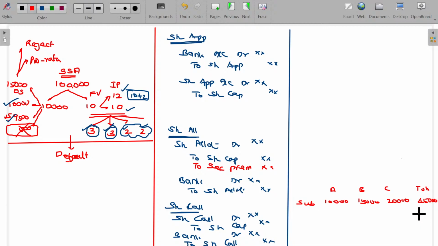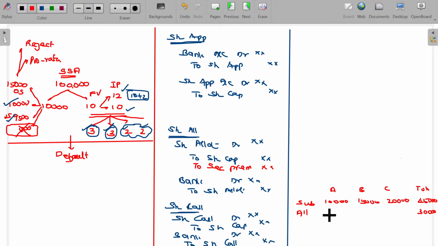But the company can allot only 30,000. This is oversubscription. The company planned to issue 30,000 shares only, but the investors are willing to purchase 45,000 shares. Now, how can we allot? A demanded 10,000 shares, B demanded 15,000 shares, C also demanded 20,000 shares. So the demand of these three shareholders is almost 45,000 shares, but we are not able to issue more than 30,000. So, how can I allot?